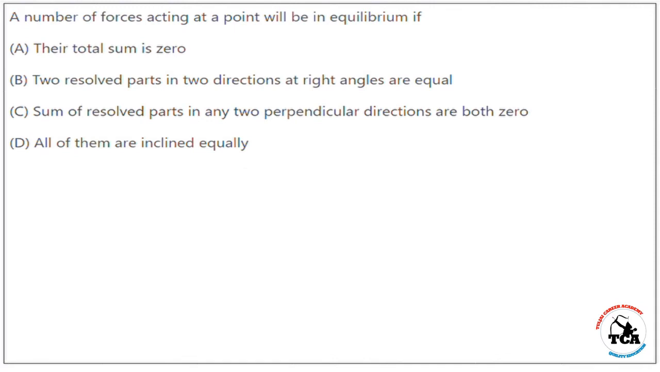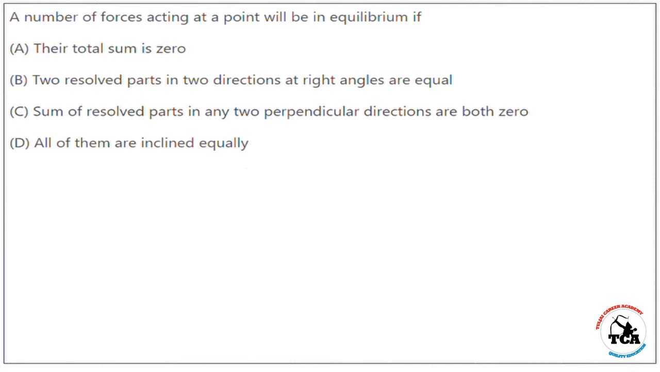A number of forces acting at a point will be in equilibrium if A. Their total sum is 0. B. Two resolved parts in two directions at right angles are equal. C. Sum of resolved parts in any two perpendicular directions are both 0. D. All of them are inclined equally.